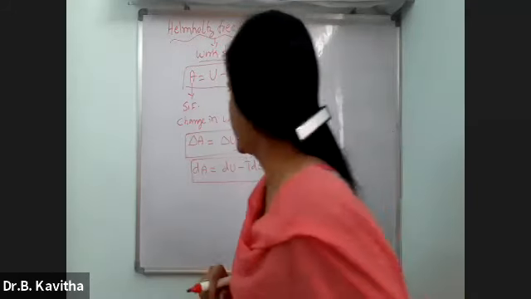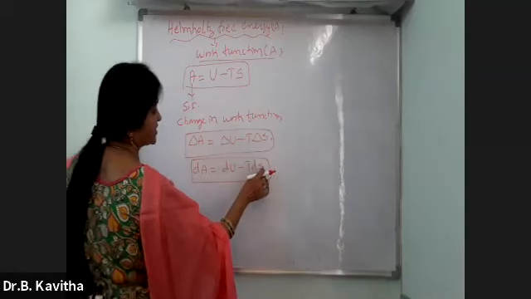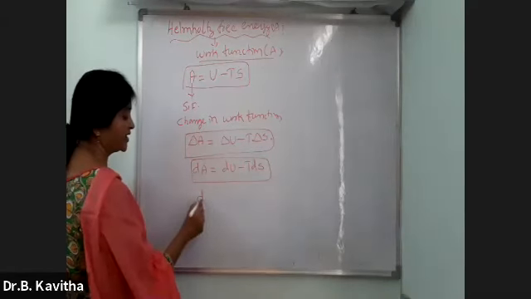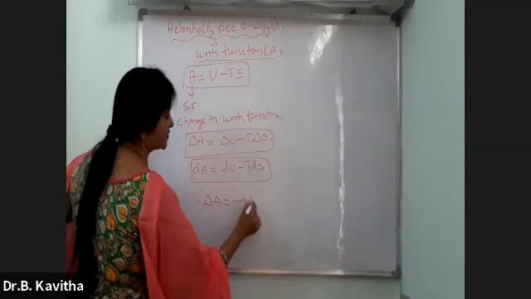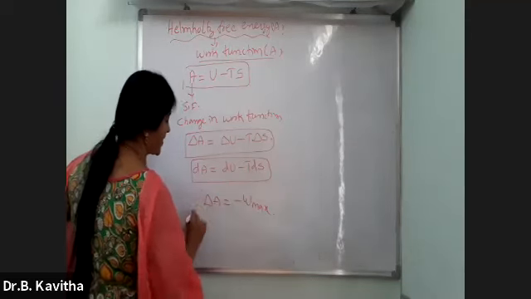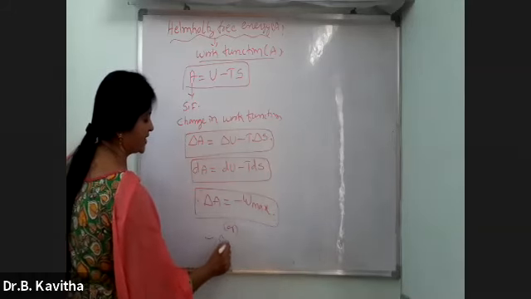In this, there is one more equation you have to remember. When you substitute the dU value from the first law of thermodynamics and the dS value into the equation, finally you'll get the equation as delta A is equal to minus W max. Or you can write this equation as minus delta A is equal to W max.